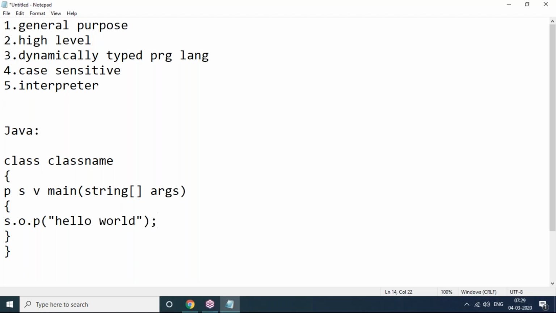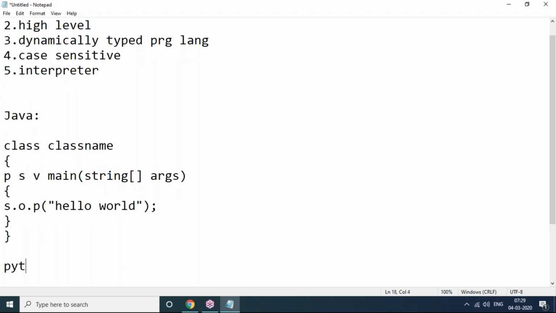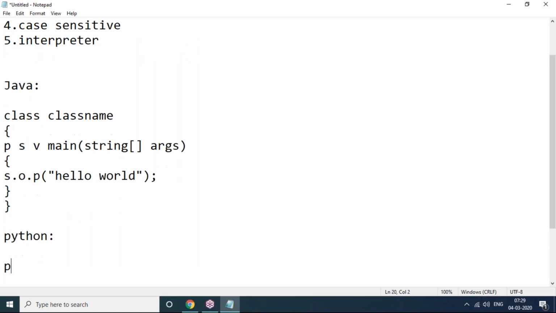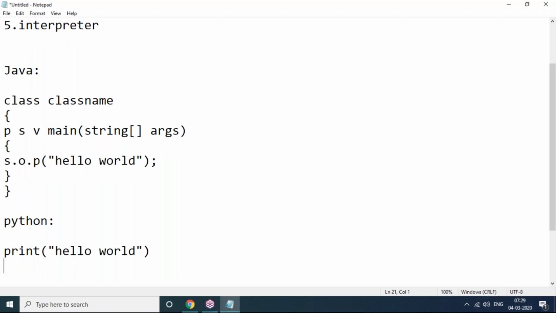Almost all the same lines of code you have to write in C Sharp .NET. Even you have to write in C language. But when it comes to Python, the Python script is very simple. If you want to print hello world, you can write print hello world. That's all. No main, no semicolon, no command line argument, no class, nothing.